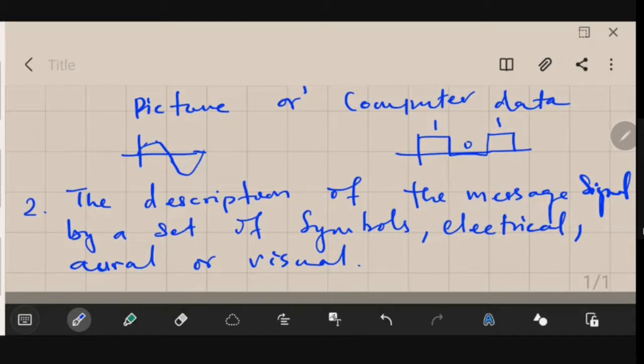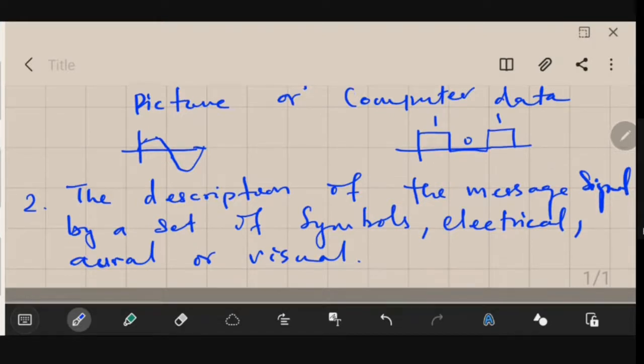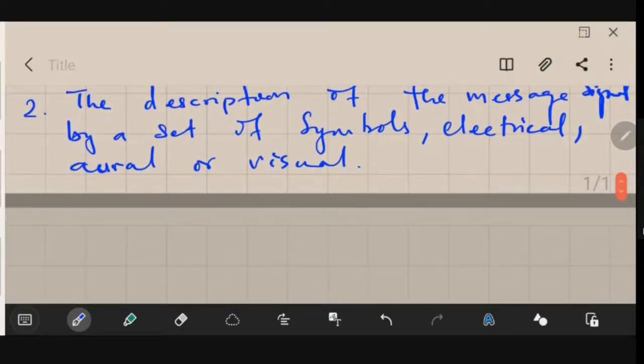But before the advent of electrical communication, you could see that some other modes of communication also existed. Suppose one person is at a far end, let's say 5 kilometers away, and you have a line of sight link between that person and you.